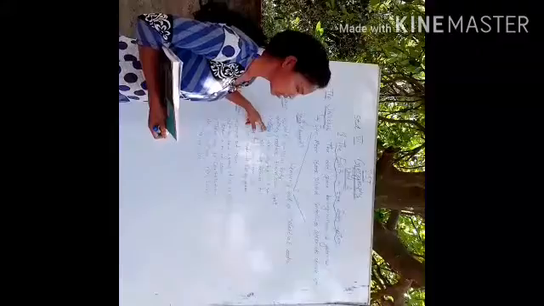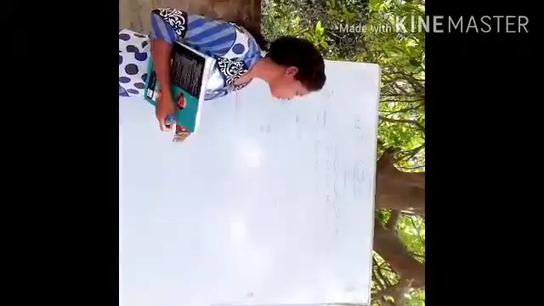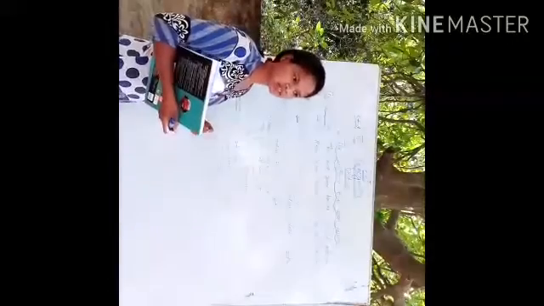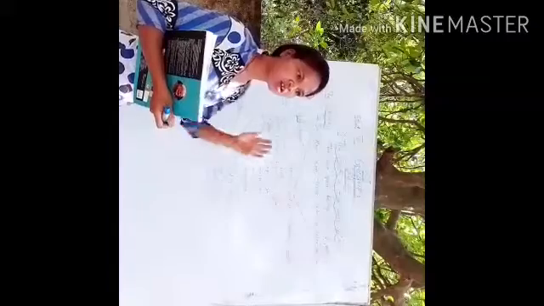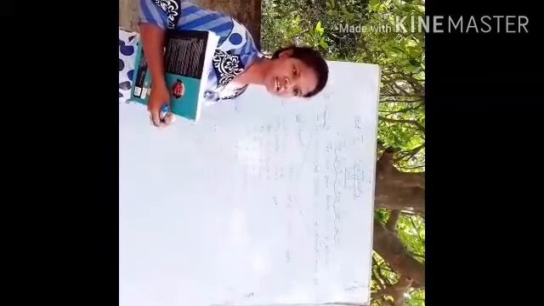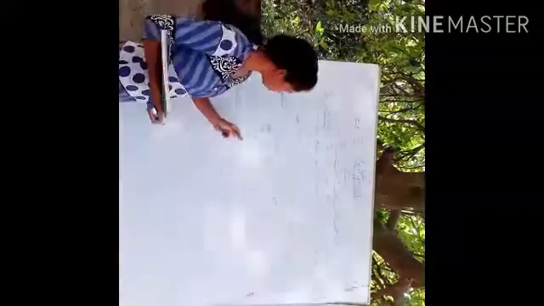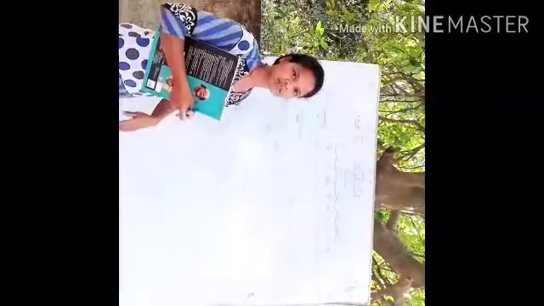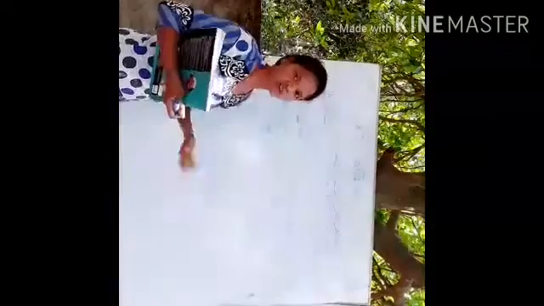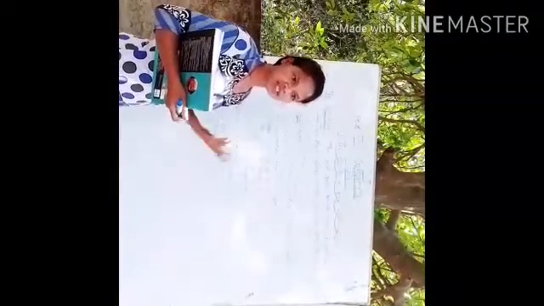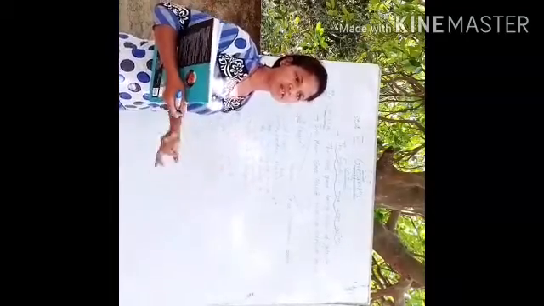And the second one, stars are very big in size. Though they appear small, they are very big in size. But when we look from the Earth, we see the stars looking small. Why? Because they are very far from us. And these stars are made up of burning gases. Already in your previous class, in 5th standard, you were taught that the sun and stars are a ball of gases.